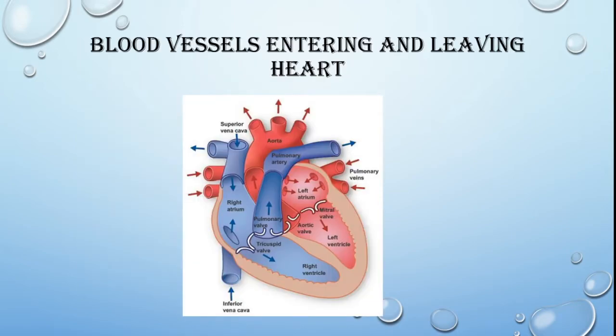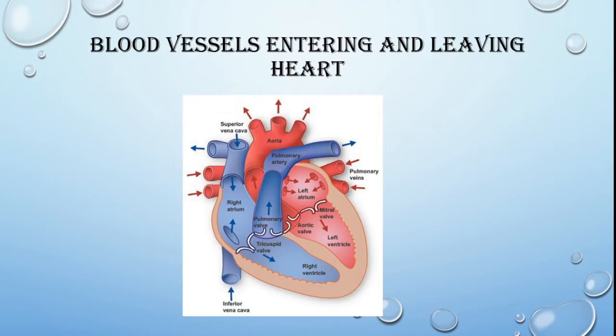Now, what are the different blood vessels entering and leaving the heart? Here you can see superior vena cava, inferior vena cava, pulmonary artery, pulmonary vein, and aorta. Superior vena cava and inferior vena cava are the two veins which bring deoxygenated blood from the upper and lower parts of the body.